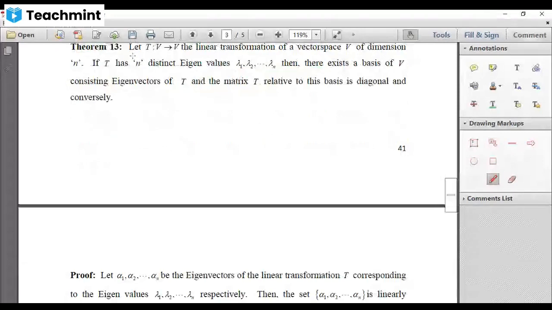Suppose V is a vector space and T is a mapping from V to V, and V is of dimension n. If T has n distinct eigenvalues, say lambda 1, lambda 2, up to lambda n, then there exists a basis of V consisting of eigenvectors of T, and the matrix of T relative to this basis is diagonal, and conversely.